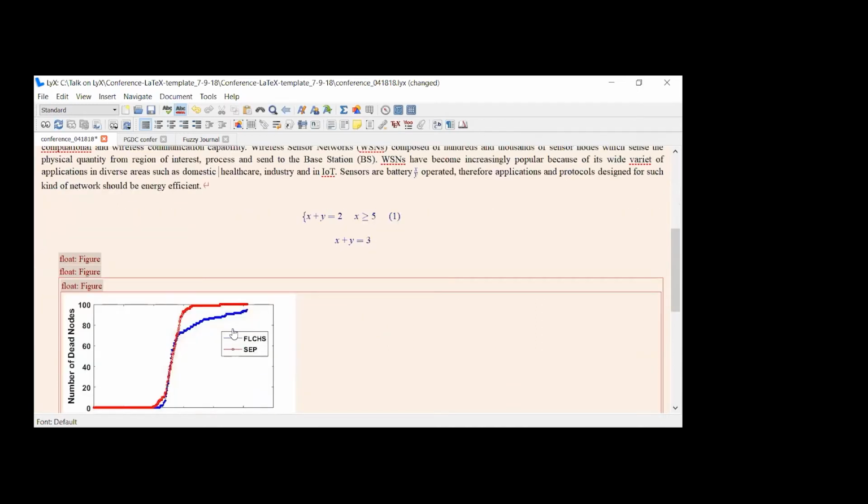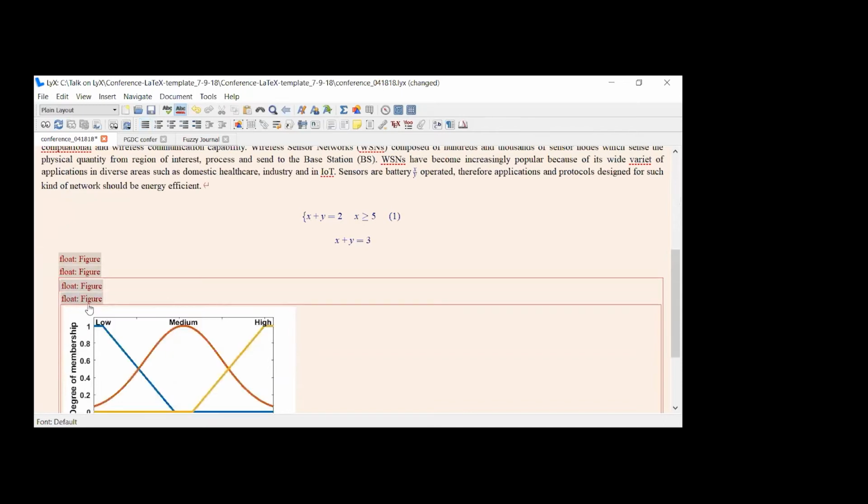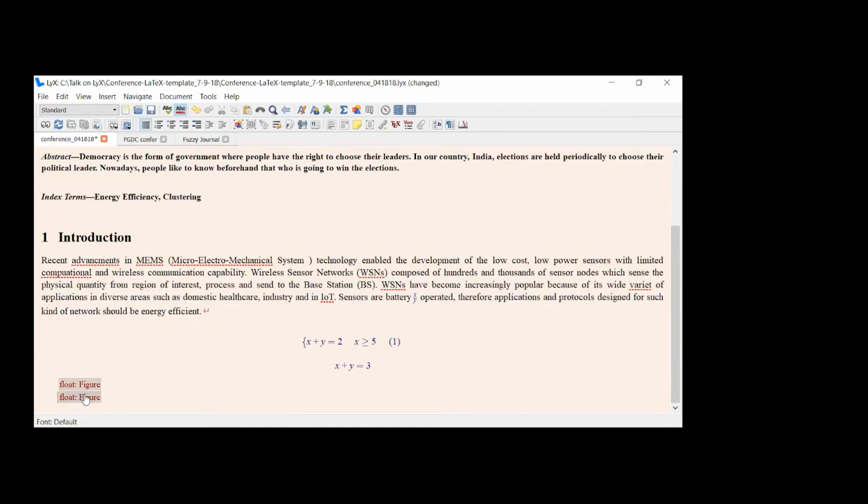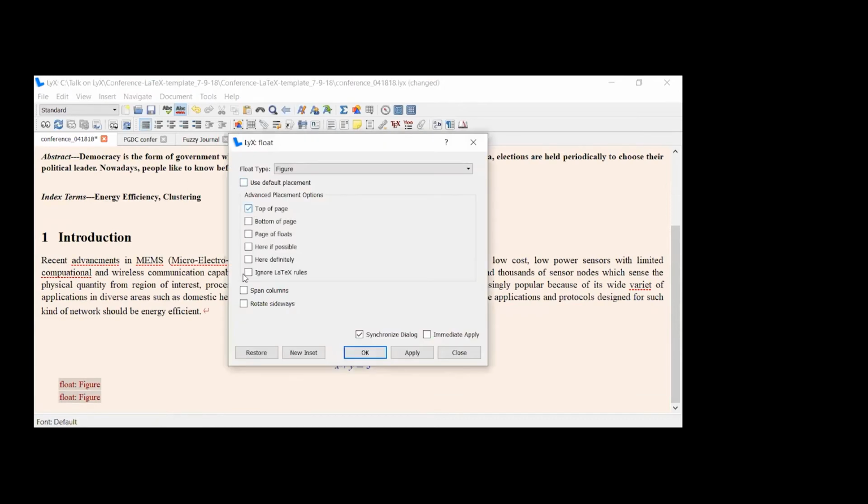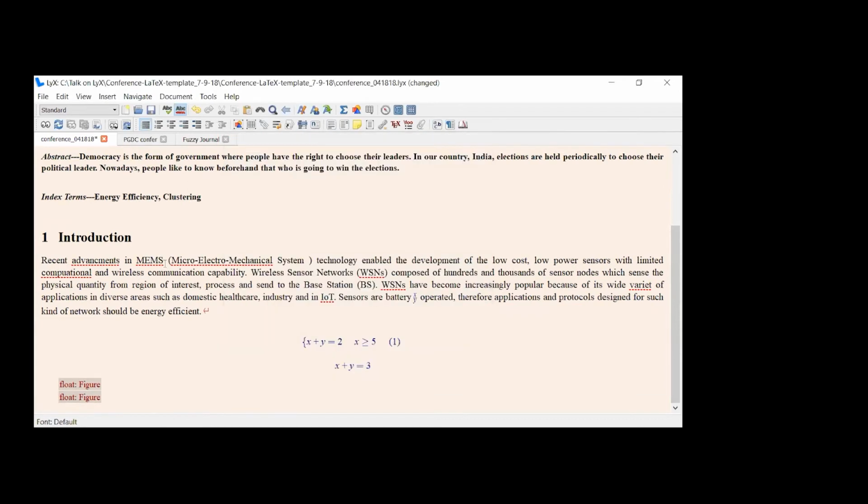So this is how you have to deal with the figures. Let me change the settings of this figure and place it at the top of the page. I'll keep it on the top of the page. Clear? So this is how to deal with the figures.